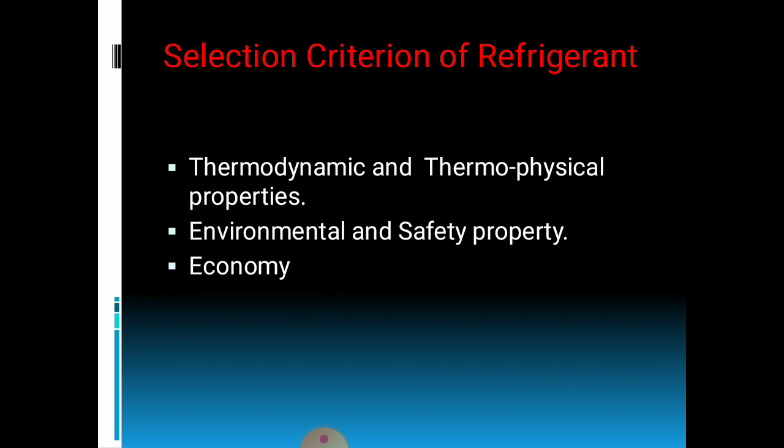The next part is the selection criteria of refrigerant. As we know, one refrigerant cannot be used for various applications, so the suitability of a refrigerant for a certain application is determined by its properties. So selection of refrigerant totally depends on its properties, like thermodynamic properties, physical properties, chemical properties, environmental and safety properties, and last but not least, economy, which is related to the cost of the refrigerant.